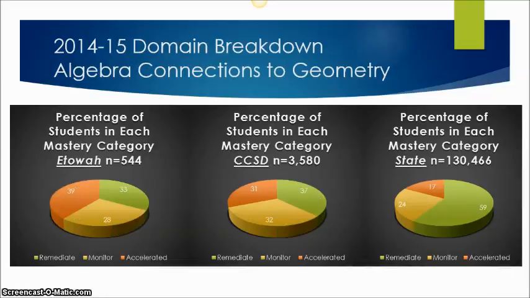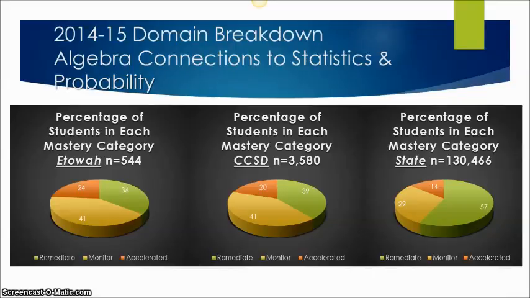So when we look at the algebra connections to geometry category, you can see that our remediated learners get even smaller and our accelerated learners get even bigger. So this is a really good graph here, what we're looking at compared to Etowah, the Cherokee County School District, and the state. You can see that the state still has that really large portion that needs remediation, where the Cherokee County and Etowah don't have that much.